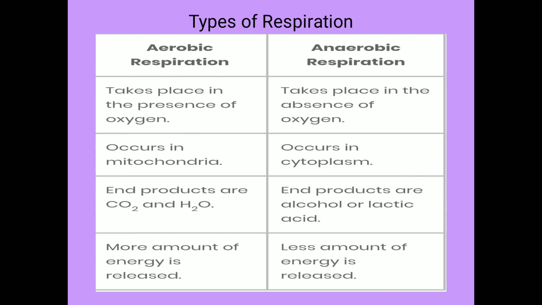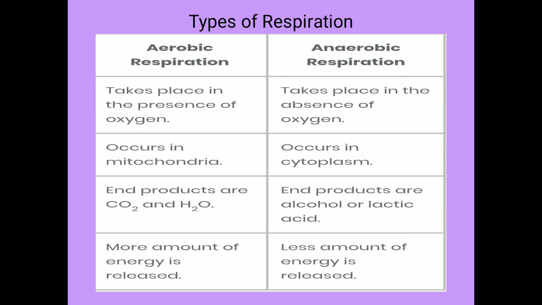So there are mainly two types of respiration. One taking place in presence of oxygen, say aerobic respiration, and second in absence of oxygen, say anaerobic respiration.